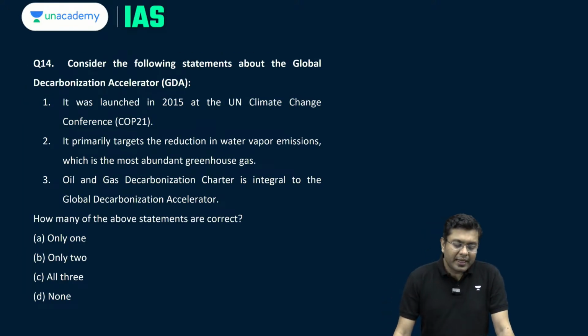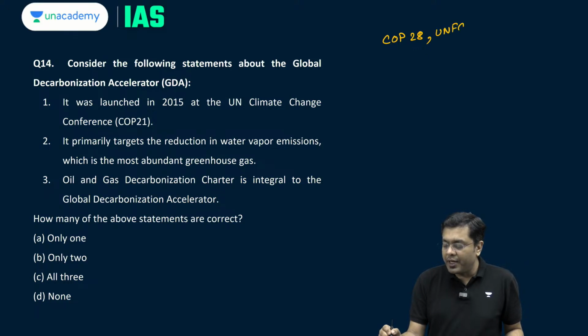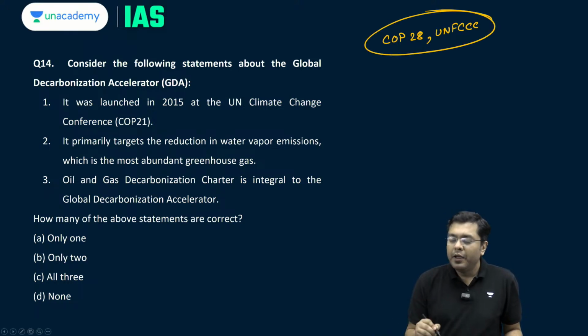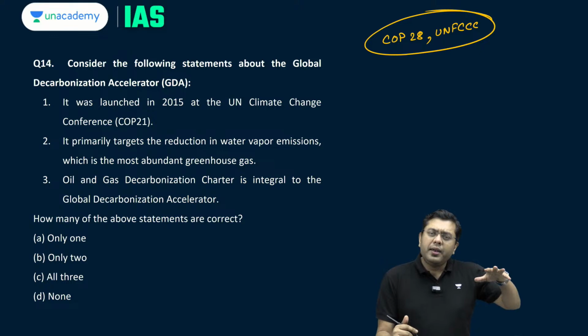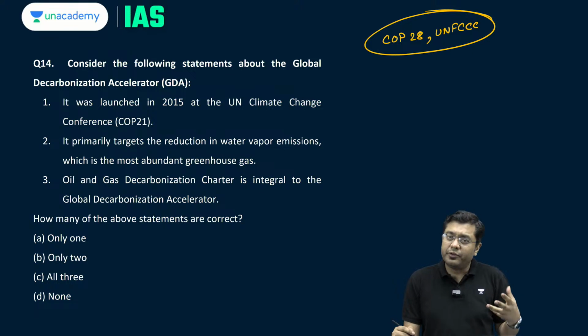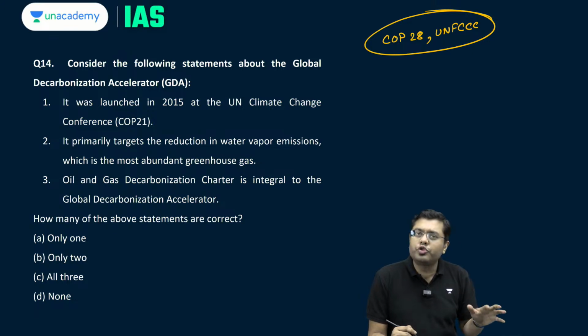Now, consider the following statements about global decarbonization accelerator. This Global Decarbonization Accelerator has been an initiative which has been taken in Conference of Parties 28 held in Dubai. This was a conference of the United Nations Framework Convention on Climate Change. So, this was a global decarbonization initiative where the various different carbon dioxide equivalents and other greenhouse gases emitted by the various countries, there you need to have a pause, you need to stop that.